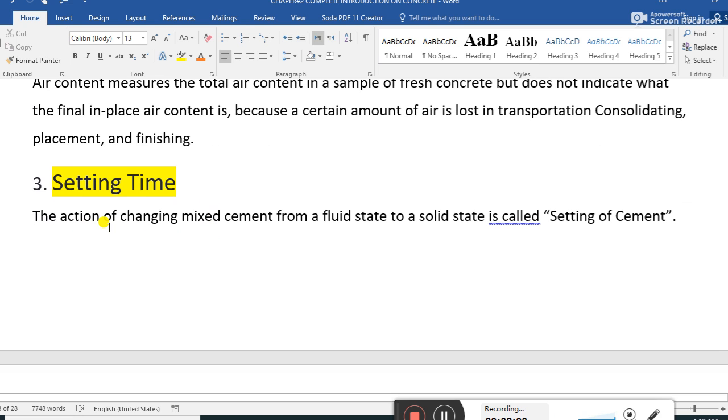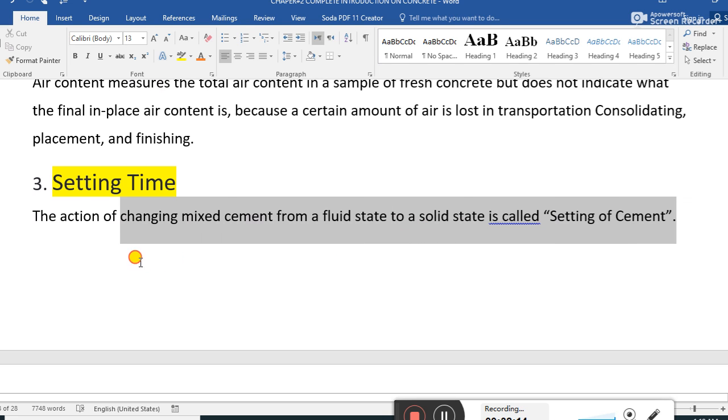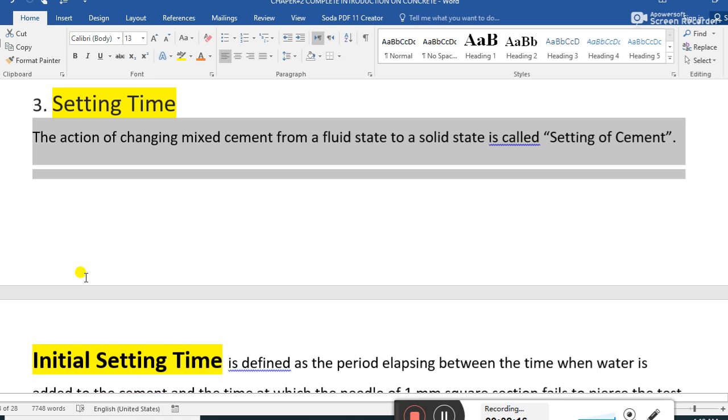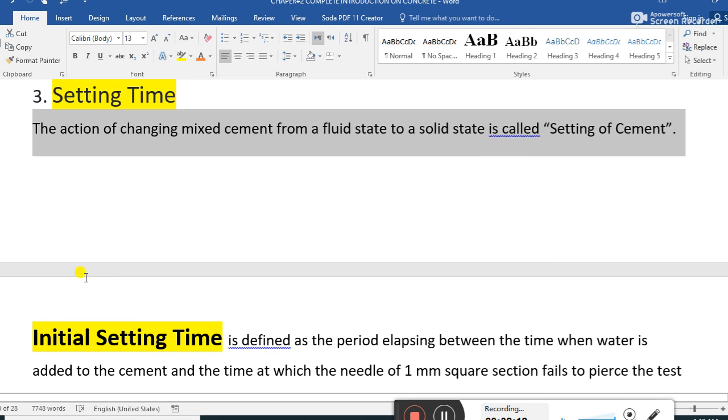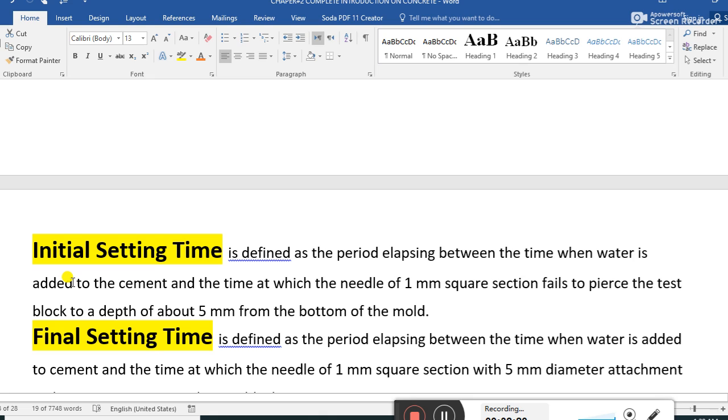Setting time. The action of changing mixed cement from the fluid state to the solid state is called the setting time of cement concrete. There are two types: initial setting time and final setting time.